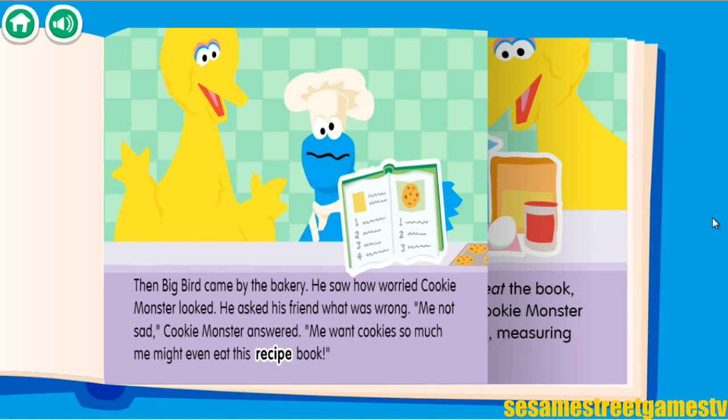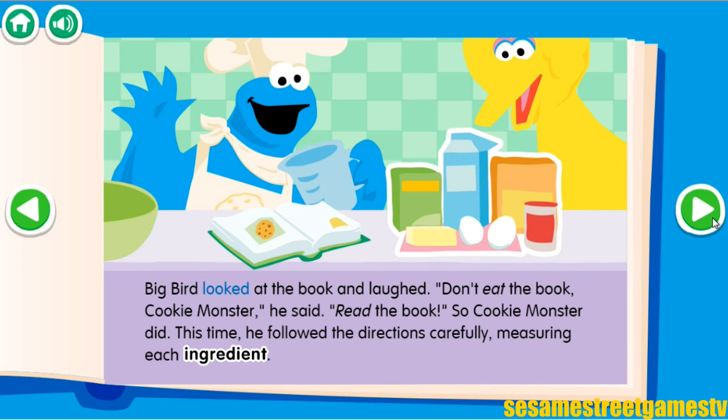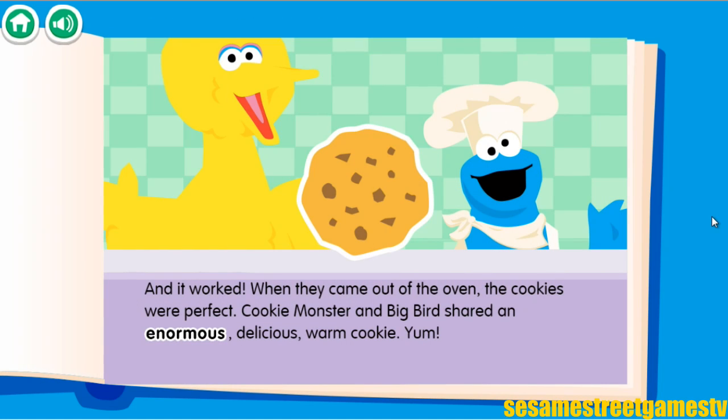Big Bird looked at the book and laughed. "Don't eat the book, Cookie Monster," he said. "Read the book." So Cookie Monster did. This time, he followed the directions carefully, measuring each ingredient. And it worked! When they came out of the oven, the cookies were perfect. Cookie Monster and Big Bird shared an enormous, delicious, warm cookie. Yum!